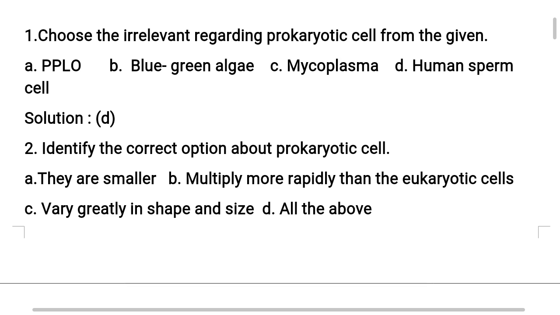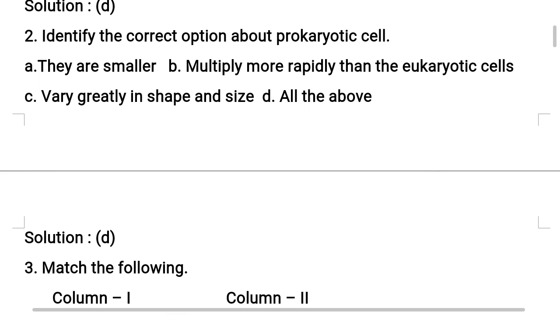Next, the human sperm cell has a well-defined membrane-bound nucleus in the cytoplasm. So this human sperm cell is related to the eukaryotic cells category. So the irrelevant option for this question is human sperm cell, option D. Have you understood? Now moving to second question.